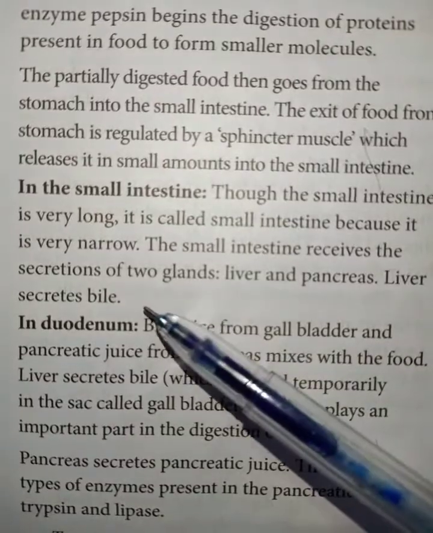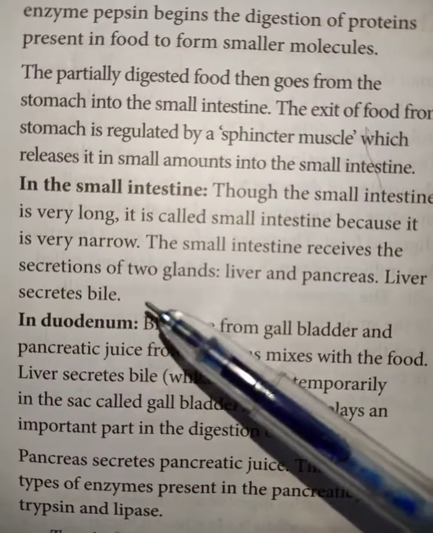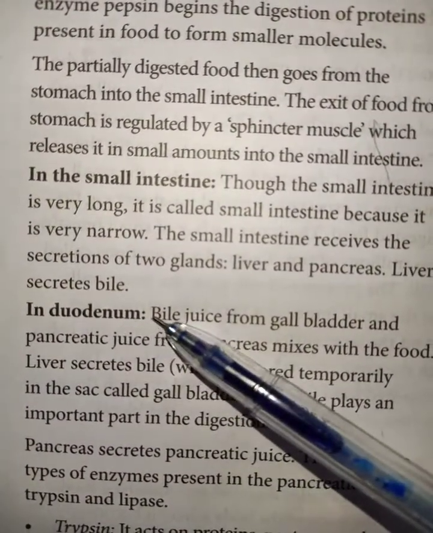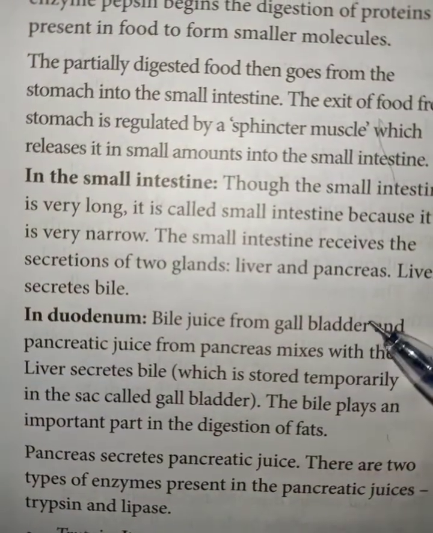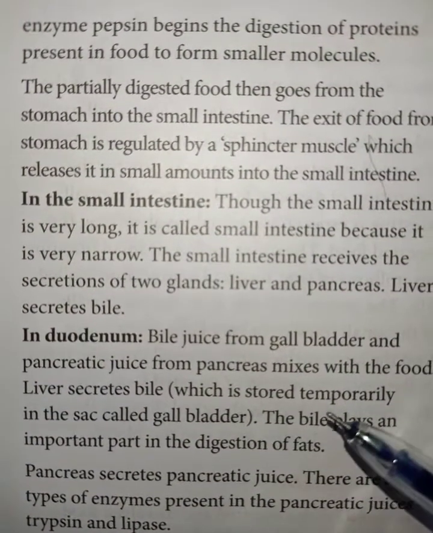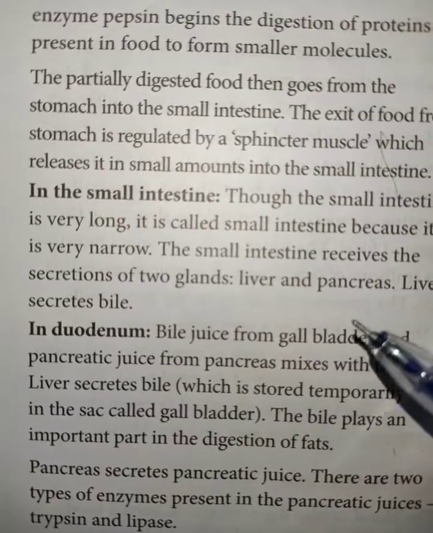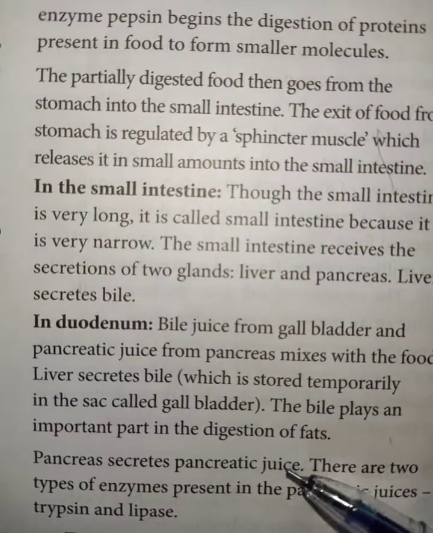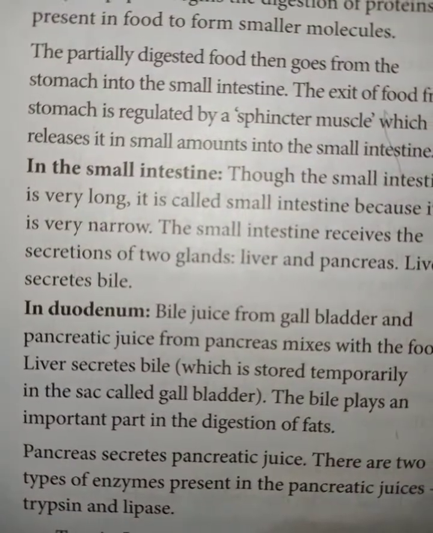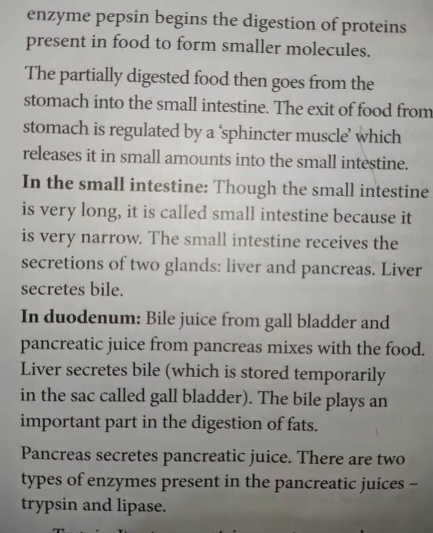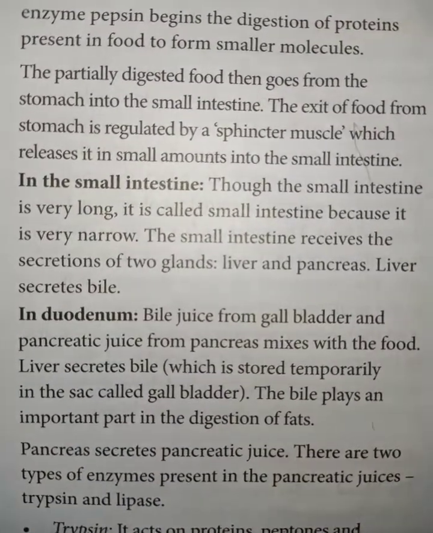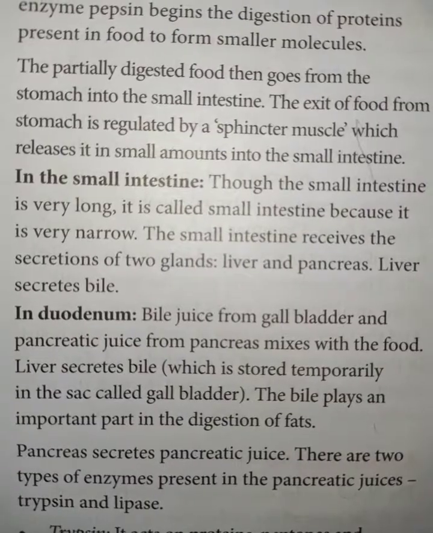The liver secretes bile. This is part of the intestine only. All the enzymes which we have discussed previously now act on the food and break the proteins into peptones, proteoses, polypeptides, and the chain of amino acids is formed.